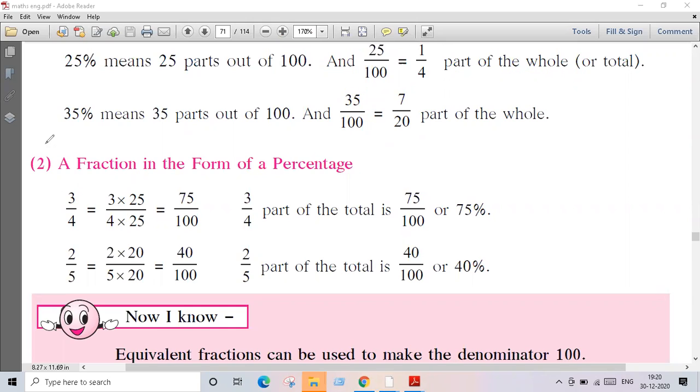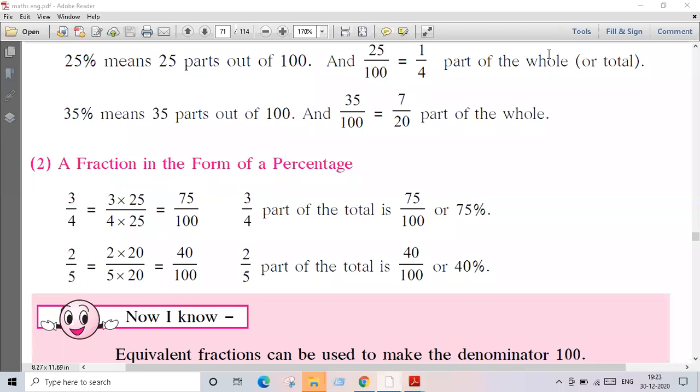And if a fraction is given to you and you want to convert the fraction to a percentage, you can simply bring the 100 in the denominator. Denominator मध्ये 100 आणायचे तर तुम्हाला percentage मिळेल. That means 3 upon 4 means what? 4 ला आपल्याला 100 करायचे. So denominator मध्ये आपल्याला काय करायचे आहेत? 100 करायचे आहेत.